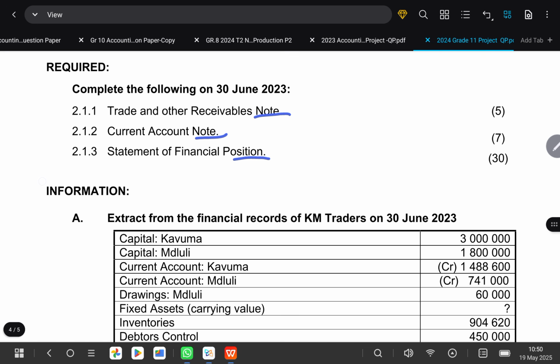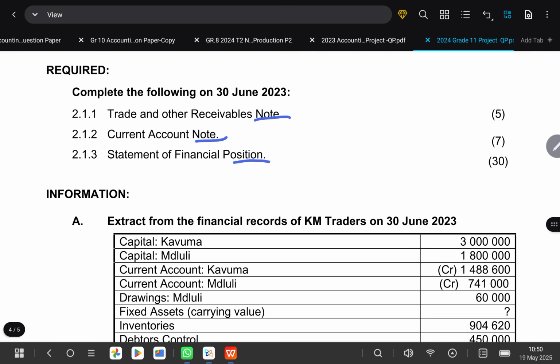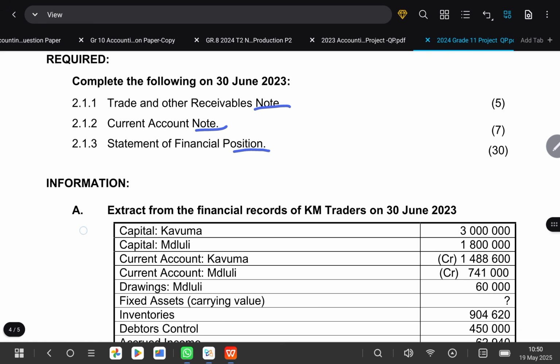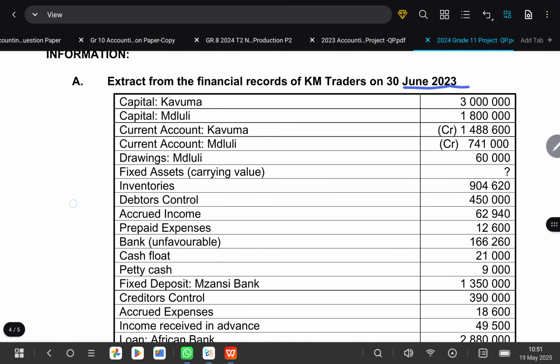Firstly, I always advise learners, for you to know exactly what to do, always be familiar with dates. Dates are very important in accounting. Here they told us that our year ends on 30 June 2023. And if you look here, they gave us the extract from the financial records of KM Traders on 30 June 2023. So we need to check whether some of these balances have been stated. It means that if they don't specifically state otherwise, these will be our closing balances.